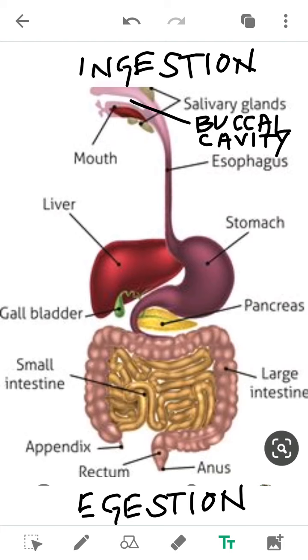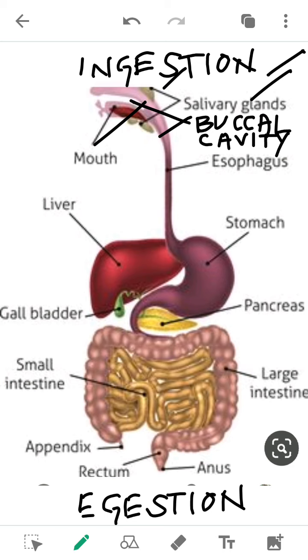So, let's come to the diagram of the digestive system, which I have drawn. First, you can see the digestive system starts with the mouth. We take in the food through the mouth through the process of ingestion. Then you can see the three glands, that is salivary gland. The salivary gland secretes the saliva, which helps in the digestion of the food.